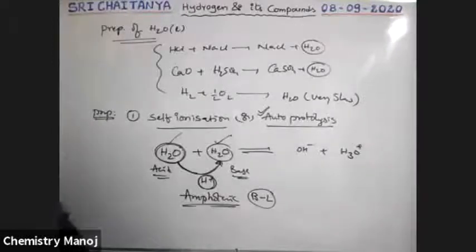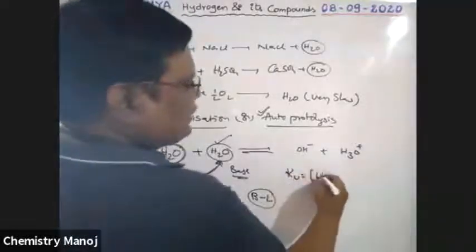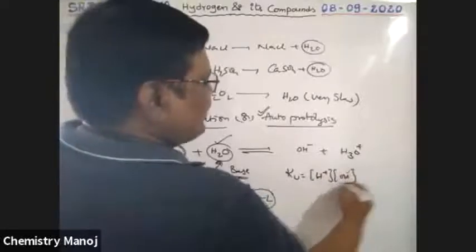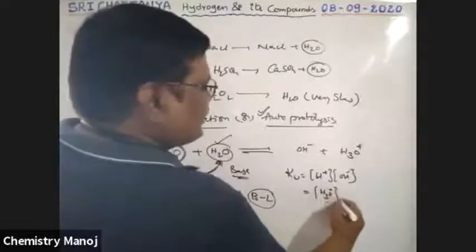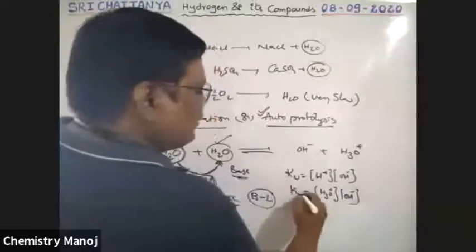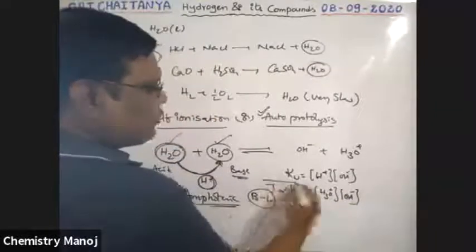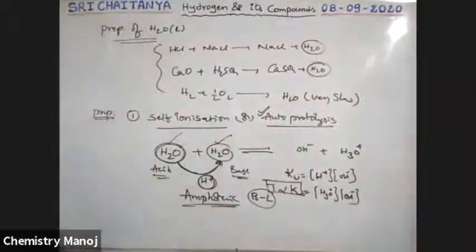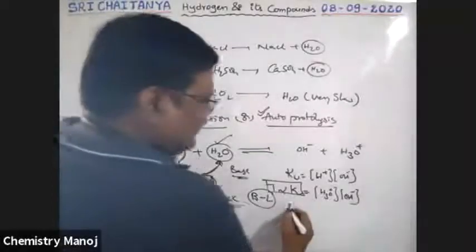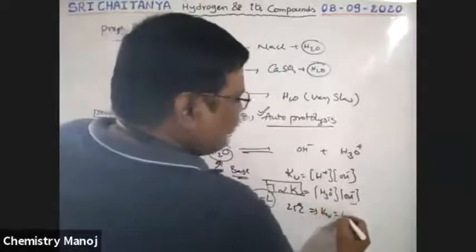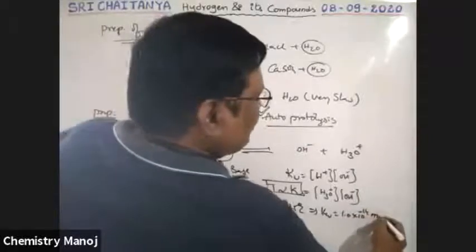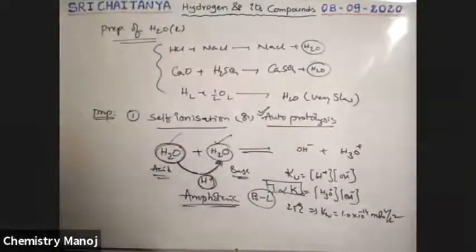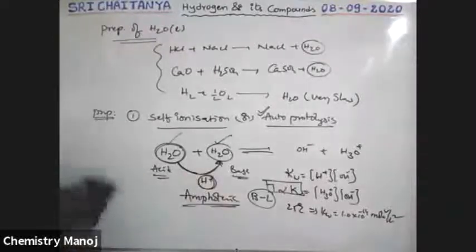Now Kw, the dissociation constant of water, is the H plus concentration times the OH minus concentration, which is nothing but the H3O plus ion concentration times the OH minus concentration, right? Its value is directly proportional to temperature. As temperature increases, the dissociation of water also increases. At 25 degrees centigrade, Kw is equal to 1.0 into 10 power minus 14 moles square per liter square. All those were completed at the time of ionic equilibrium, boys.